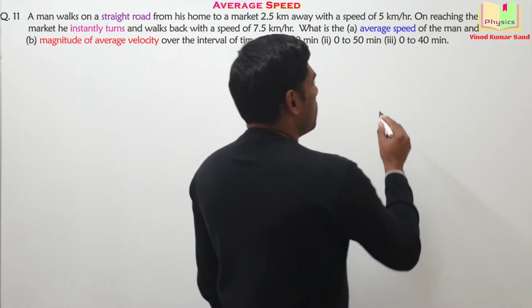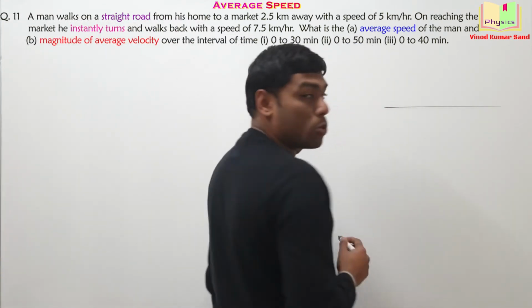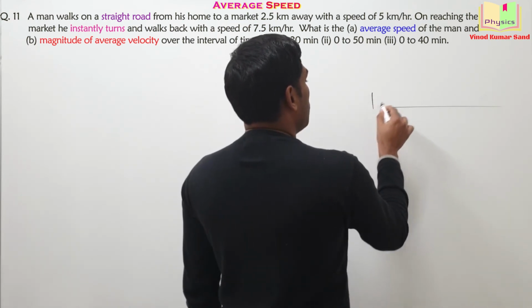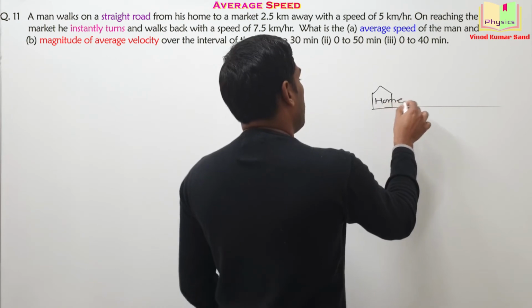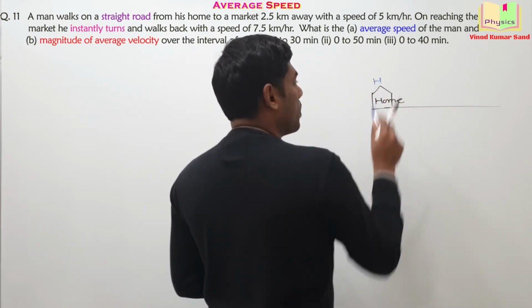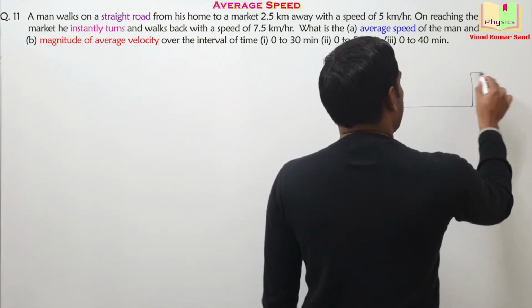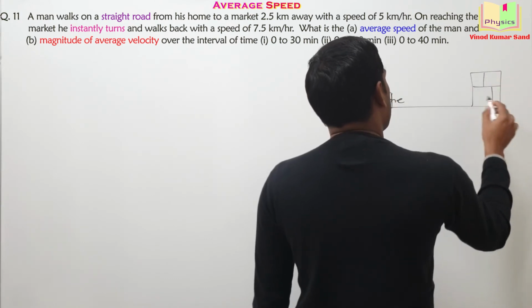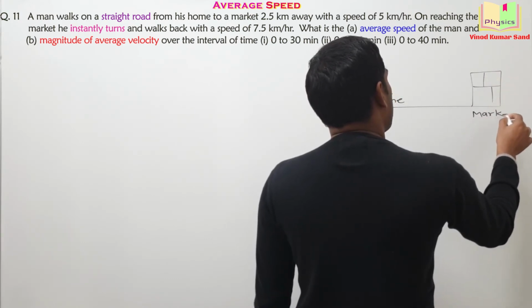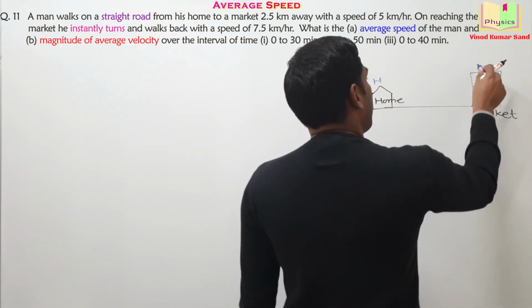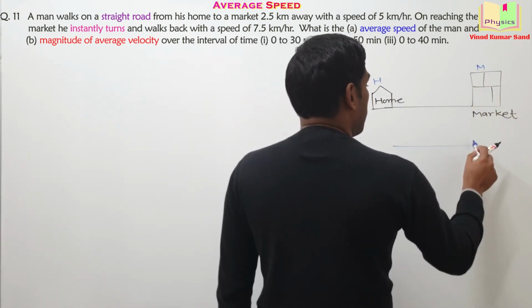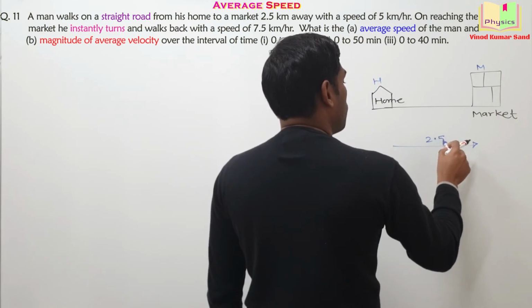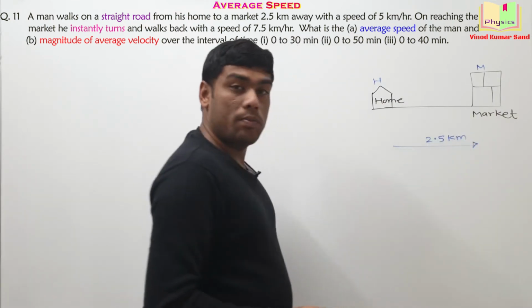For such questions, always try to imagine the motion. Suppose this is the home. Okay, we indicate it by H, and somewhere here is the market. We indicate it by M. The distance between home and market is given as 2.5 kilometer.